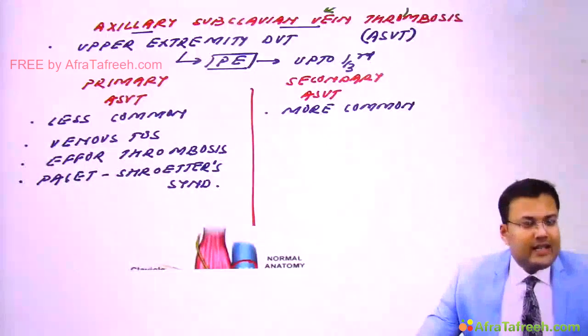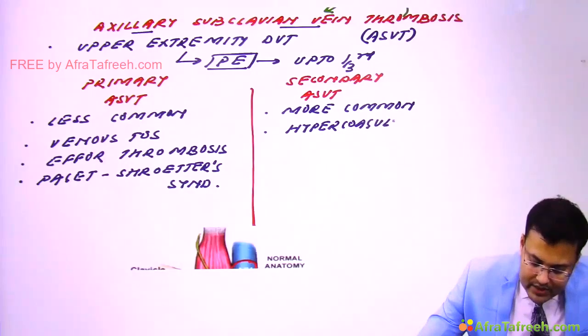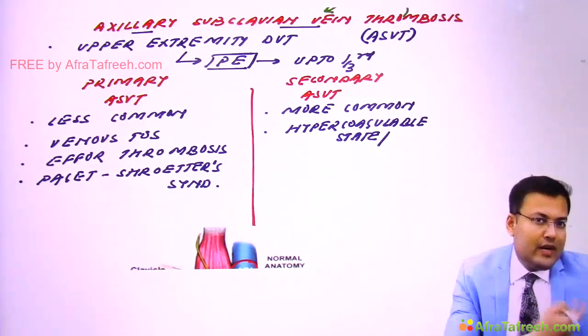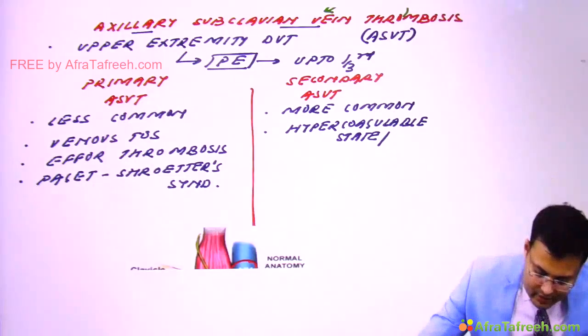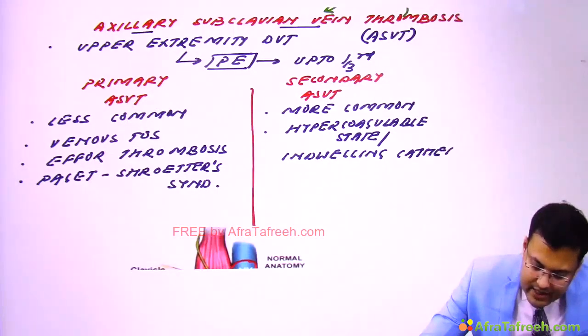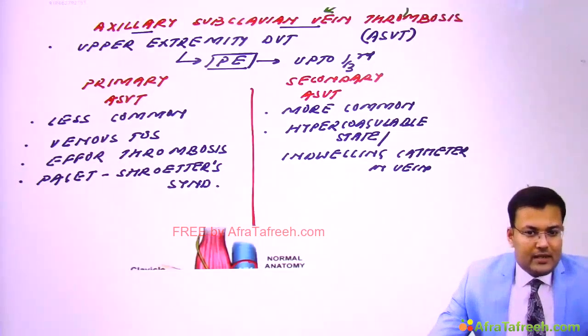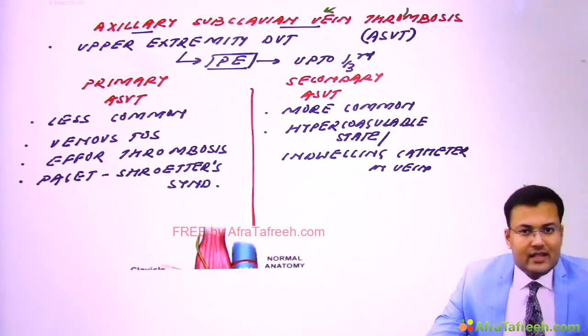Now see the problem in secondary ASVT. Here these patients have either hypercoagulable state, or in certain patients there is indwelling catheter in the vein. Because of this indwelling catheter in vein, you have seen that we insert a long line. Because of that, there is venous thrombosis, and this is secondary.